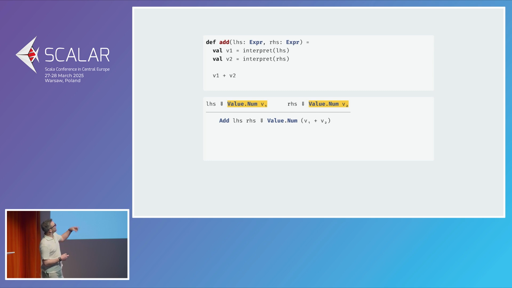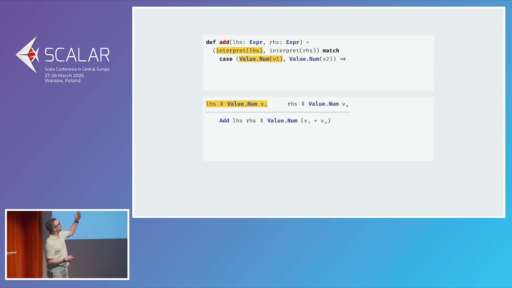So we are going to have to change our whole code to respect that constraint, which gives us a bit of a mess. But what this is saying is the left-hand side may be a value, the right-hand side must be a value, and if that holds, then we just add them. Otherwise, we have a type error.